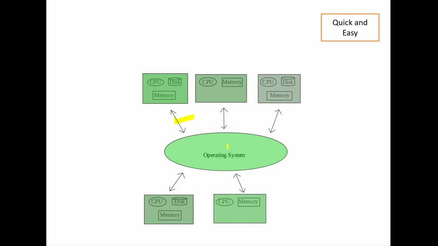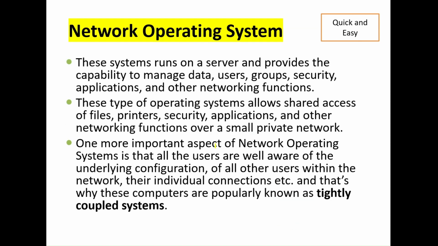Now moving to the next, the network operating system. In a network operating system, the system runs on a server and provides the capabilities to manage data, users, groups, security, applications, and other networking functions. This type of operating system allows shared access of files. We can easily use printers, security, applications, and other network functions over a small private network. Small scale companies use network operating systems.